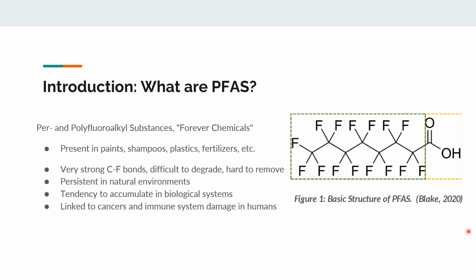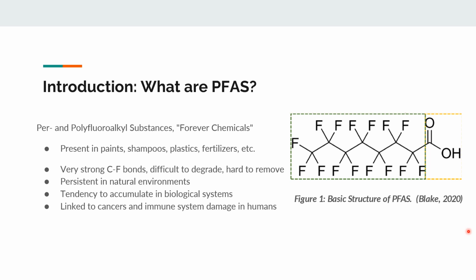PFAS, that is an acronym that stands for per and polyfluoroalkyl substances. If you've ever heard of forever chemicals, that is PFAS. It's a group of about 4,000-ish chemicals that we know of, but they all share the same basic structure, and so they're grouped together. That basic structure is shown here in figure 1.